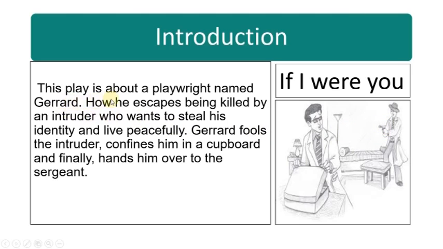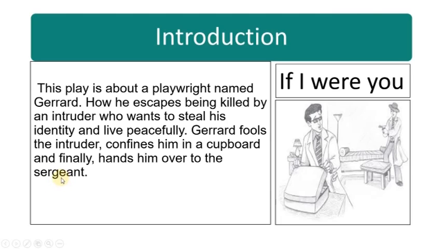This play is about a playwright named Gerard, how he escapes being killed by an intruder who wants to steal his identity and live peacefully. Gerard fools the intruder, confines him in a cupboard, and finally hands him over to the sergeant. Sergeant means a police officer ranking below an inspector.